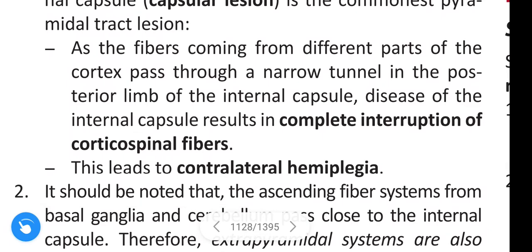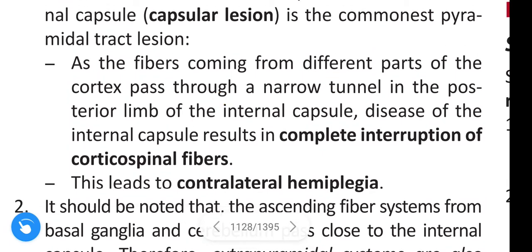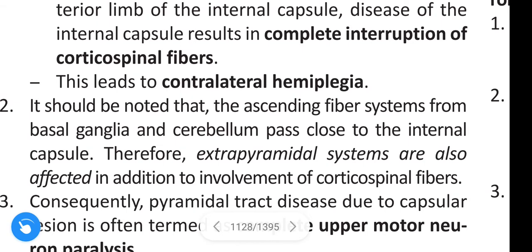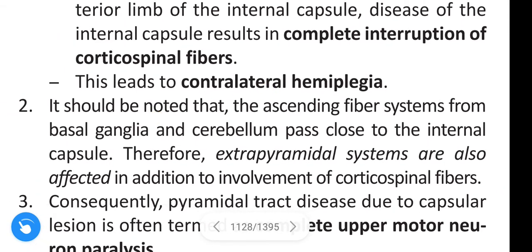As the fibers coming from different parts of the cortex pass through a narrow tunnel in the posterior limb of the internal capsule, disease of the internal capsule results in incomplete interruption of corticospinal fibers. This leads to contralateral hemiplegia.